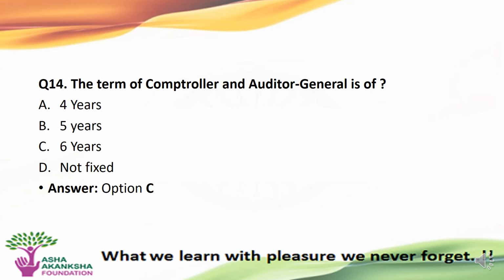The next question is, the term of the Comptroller and Auditor-General is of how many years? Options are A. 4 years, B. 5 years, C. 6 years, D. The term is not fixed. The correct answer to this question is option C, that is, the term of the Comptroller and Auditor General is fixed for 6 years.